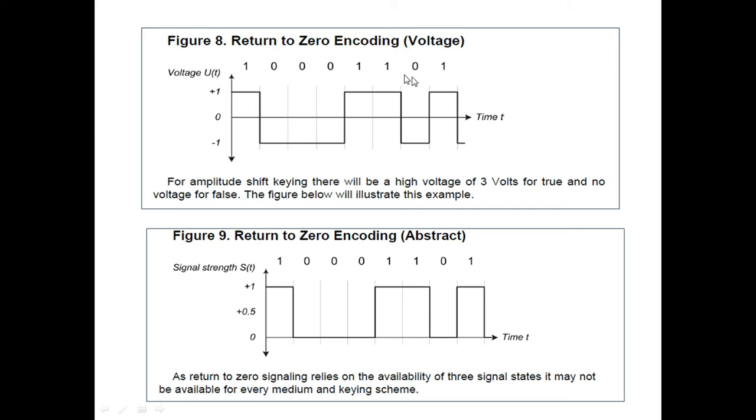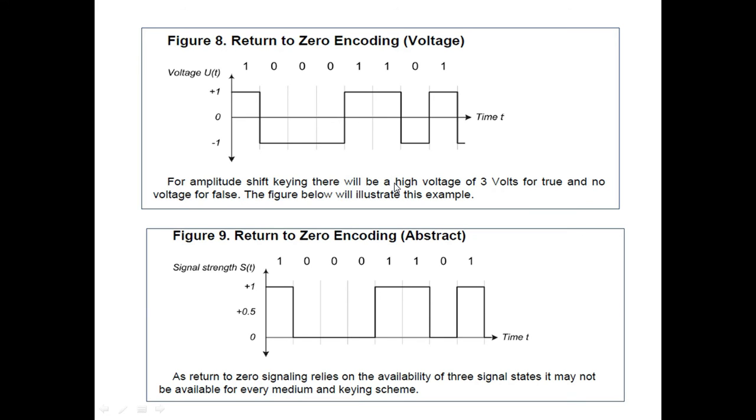Again there is a transition from 1 to 0, then your voltage level changes from plus V to minus V, and it will continue until logical data 0 is available. Then again there is a transition from 0 to 1, then your voltage level changes from minus V to plus V in that time duration. For amplitude shift keying, the high voltage of 3 volts is for true and no voltage for false.